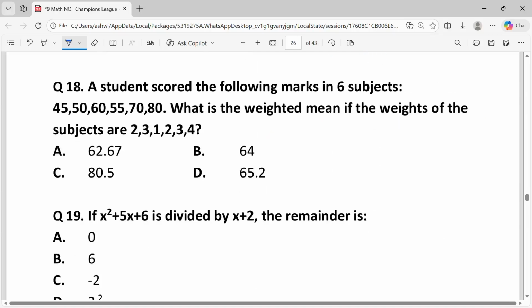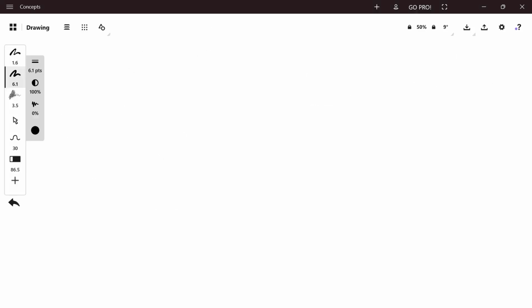Question 18. A student scored the following marks in 6 subjects: 45, 50, 60, 55, 70, 80. What is the weighted mean if the weights of the subjects are 2, 3, 1, 2, 3, 4? The formula for the weighted mean is summation mark i into weight i upon summation weight i.